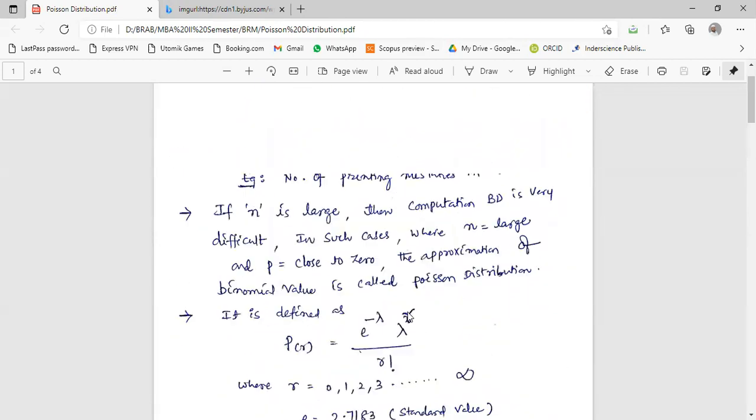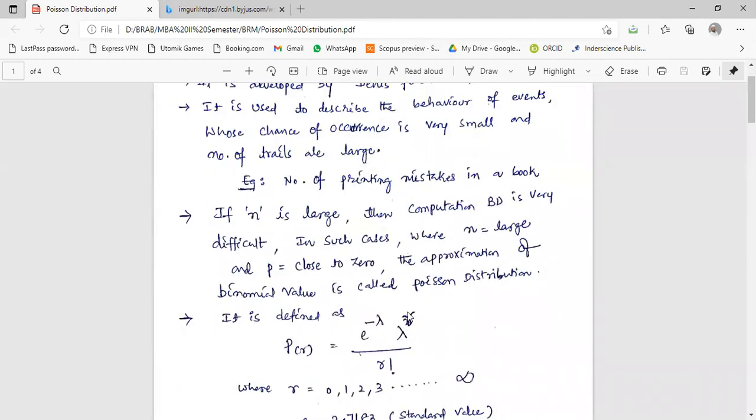Sir, when the n value, the number of trials, is large, then we will use the Poisson distribution, sir. Large in what sense? What is the biggest number? It could be anything. Sir, more than 100, it could be. It could be anything.